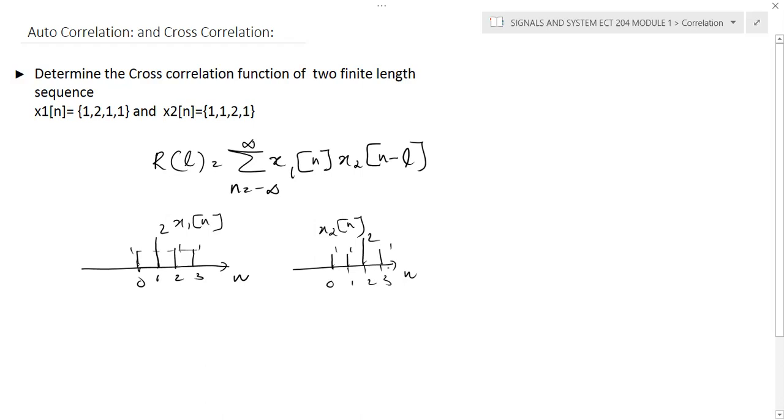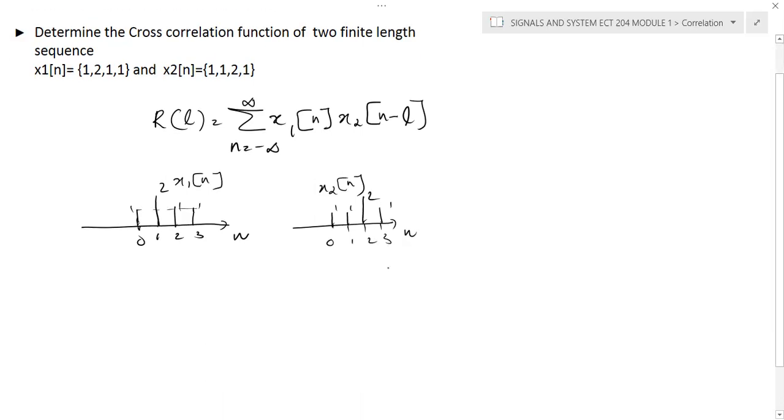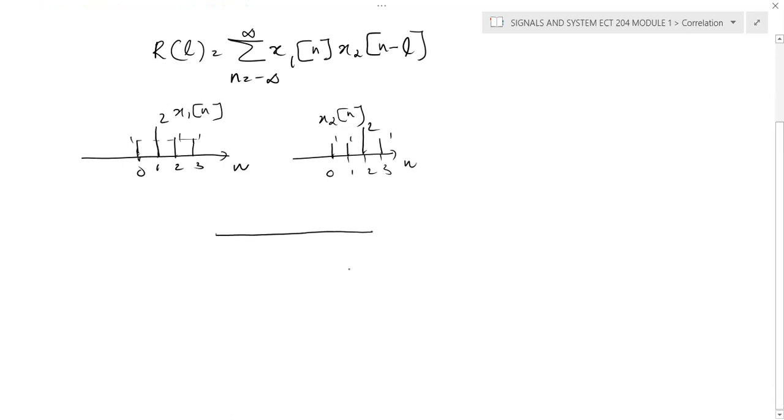Now we can use this equation to solve for the cross correlation, but I will introduce another method, which is the matrix method. Here you can perform this equation like this. On one side you can write your first signal x1 of n.